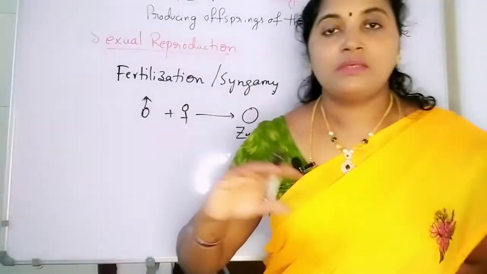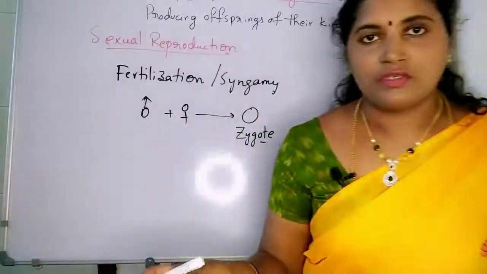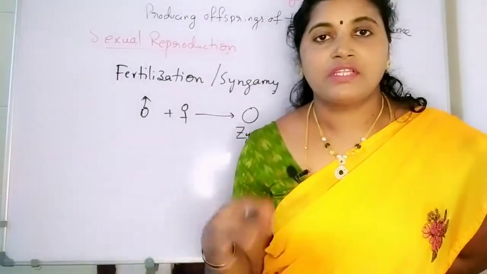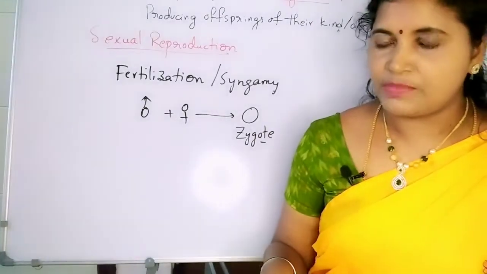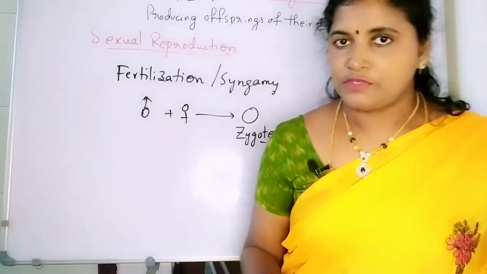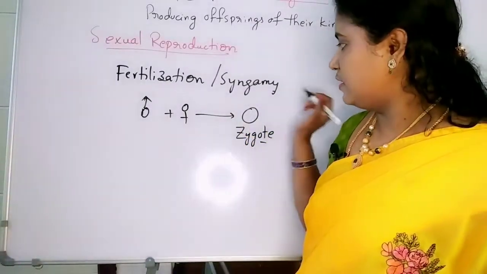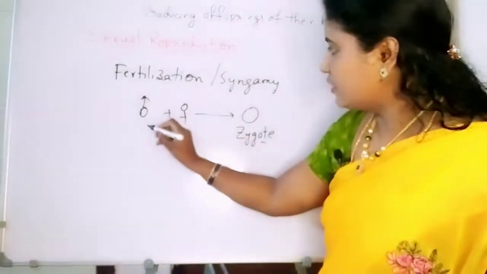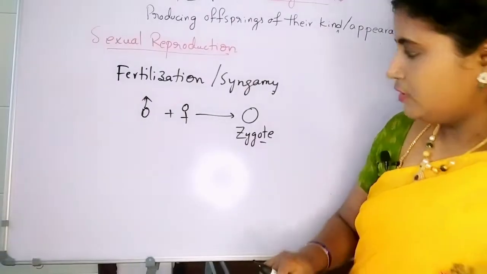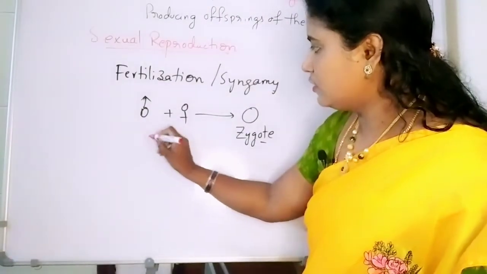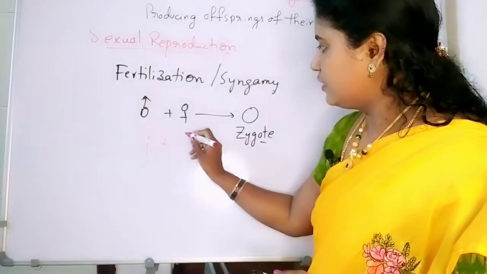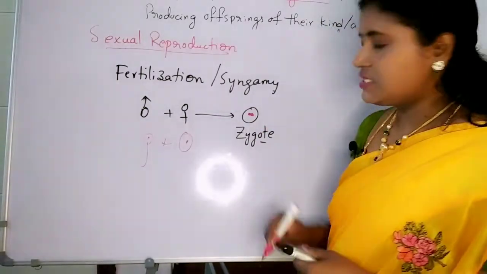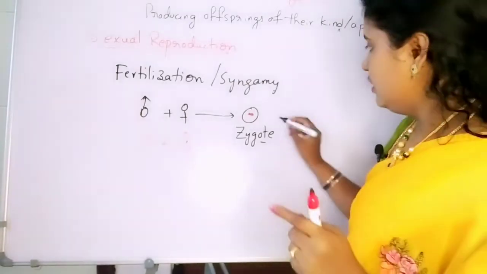If the gametes are similar in size, that type of fertilization is known as autogamous, and if both gametes are dissimilar in size, it is known as heterogamous syngamy. So both are different types of fertilization. It is known as syngamy. And finally, the male nuclei and female nuclei join together in one cell, which is known as the zygote.